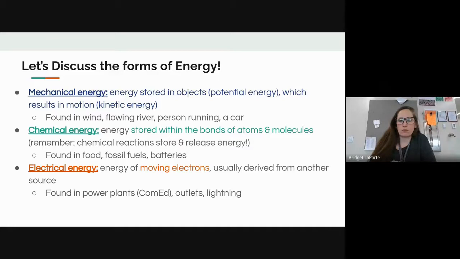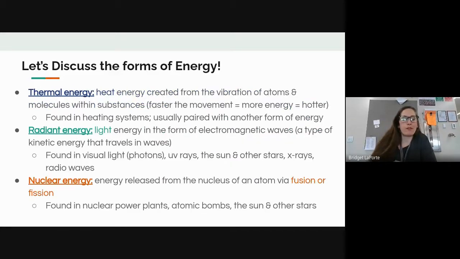So in addition to those types of energy, we have three others that we're mentioning. Thermal energy or heat energy is energy created when molecules move, when they vibrate. So whether they're atoms or molecules and they are moving. The faster those molecules or atoms move, the hotter something gets. Think about boiling water. You put a pot on the stove and the hotter that water gets, the more bubbles and faster the molecules move because they're changing from liquid to gas.